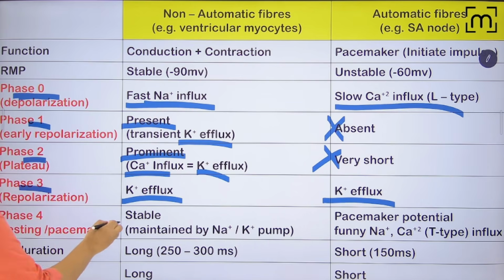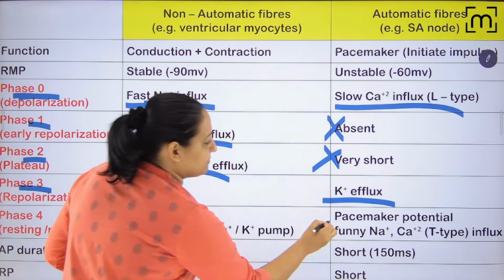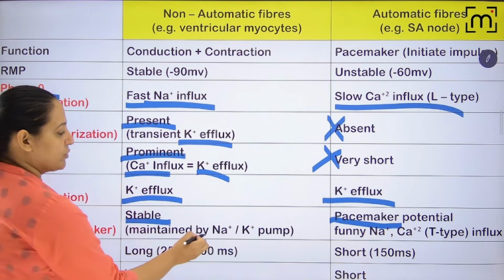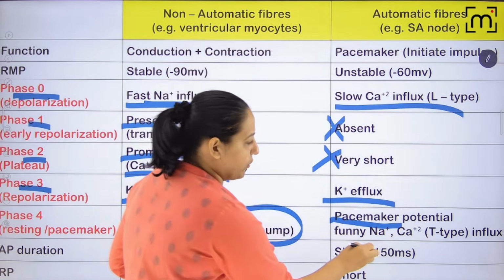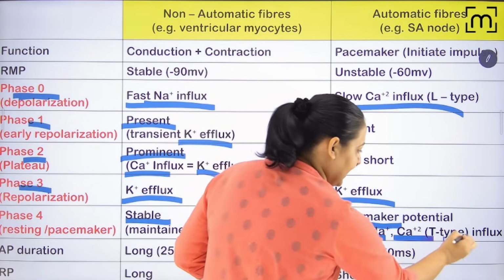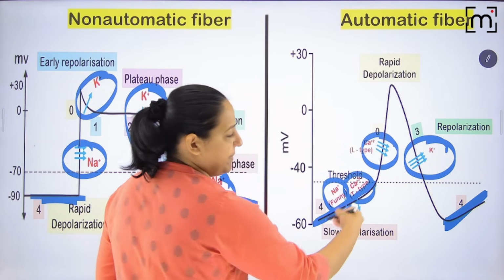So here phase 4 is stable. Here phase 4 is pacemaker. It's unstable. Here phase 4 is due to the sodium potassium pump. You can see it's the sodium potassium pump. Here phase 4 is due to funny sodium and T-type calcium. You can appreciate funny sodium and T-type calcium.